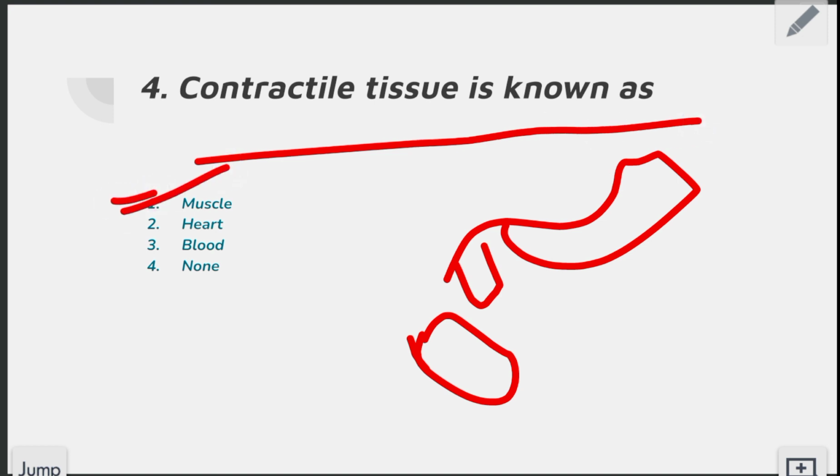Blood is a liquid connective tissue, and the heart is also, we can say, contractile, but it is not included in contractile tissues, because it pumps blood over the body. Here the right answer of the question is muscle.